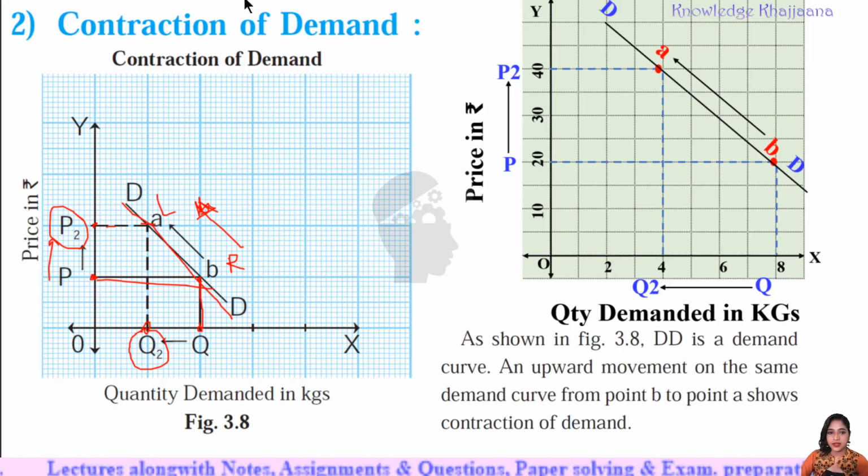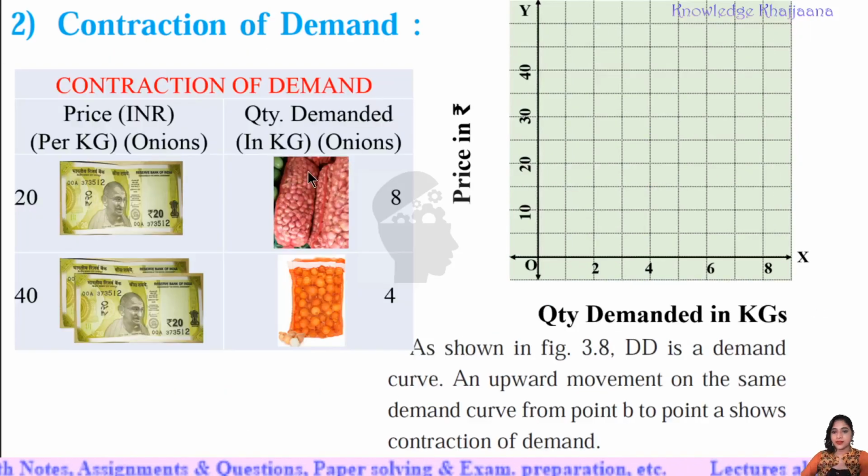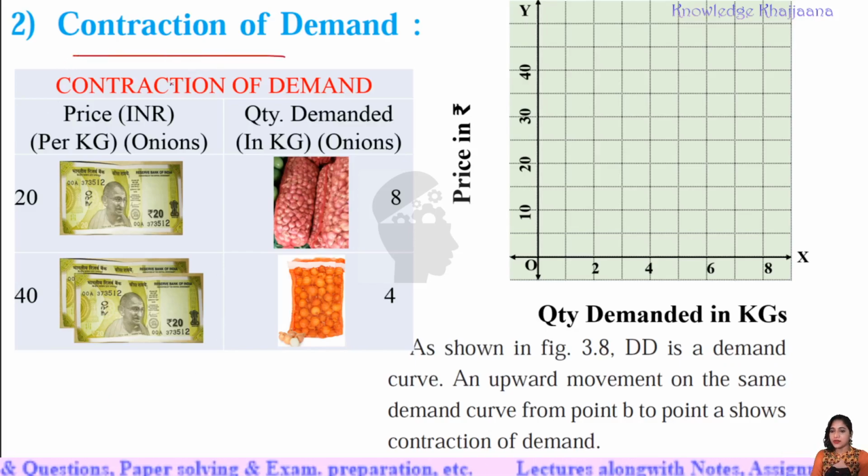See, it is shown over here, which I will explain with the example. See this example. See what is shown in this table, which data is shown with the contraction of demand. In one column, price in Indian rupees per kg of onion is shown, and in the other column, quantity demanded in kgs for the onions is shown.